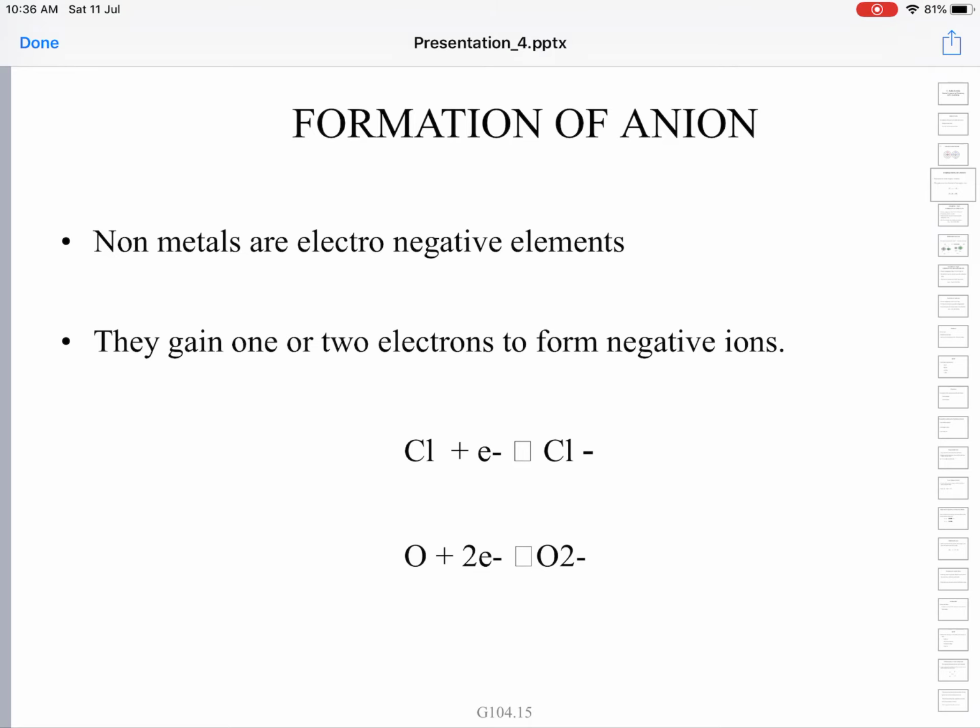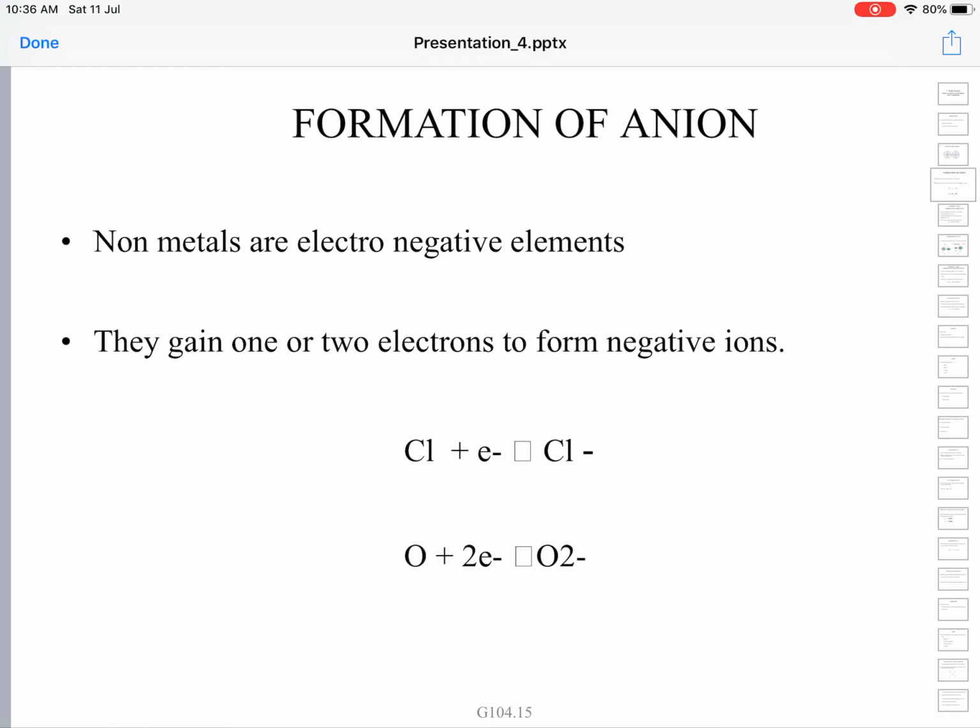Now, let us see how an anion is formed. The sodium ion and magnesium ions, we call them cations. Positively charged ions are called cations, as you are aware. Formation of anion. Non-metals have high electronegative values. They are all electronegative elements, we can also call them.